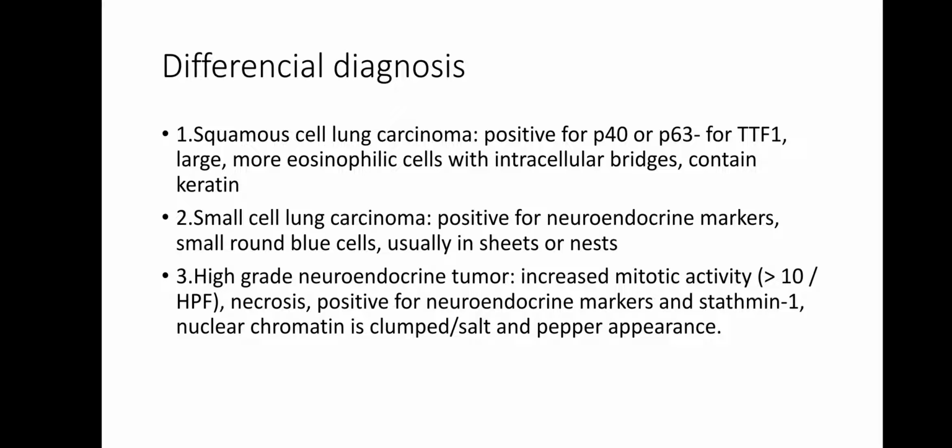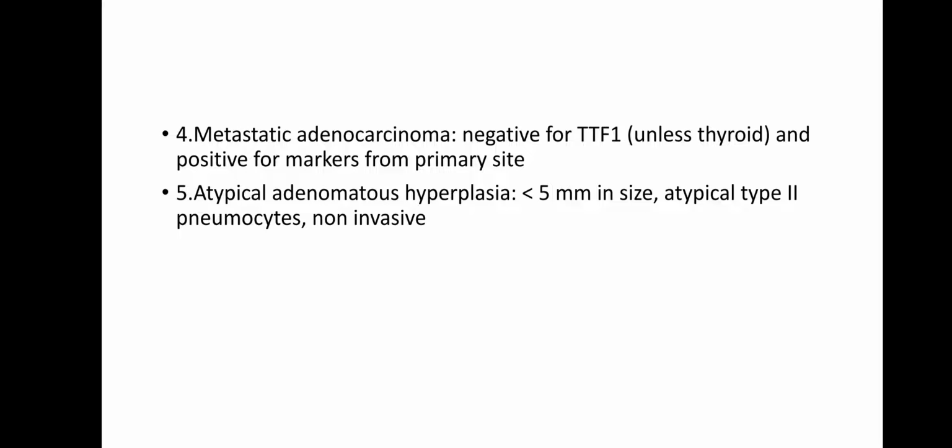Second, small cell lung carcinoma is more commonly positive for neuroendocrine markers. Small round blue cells are seen, usually in sheets or nests. Third is a high grade neuroendocrine tumor, in that increased mitotic activity, more than 10 per high power field, and necrosis are more common, positive for neuroendocrine markers, with nuclear chromatin and clumped salt-and-pepper appearance seen. Fourth DD is metastatic adenocarcinoma, which is negative for TTF1 and positive for markers from the primary site.